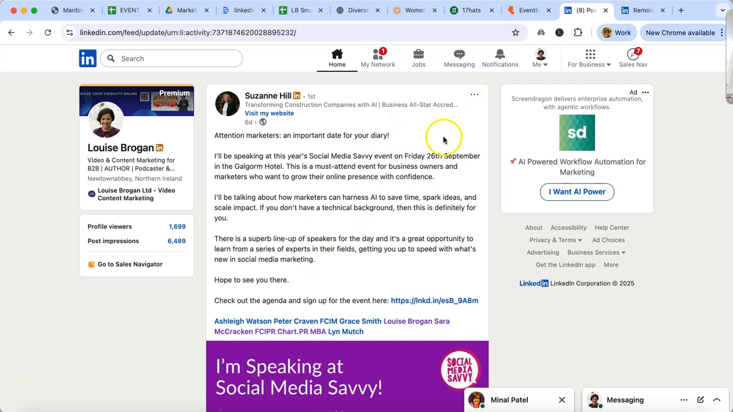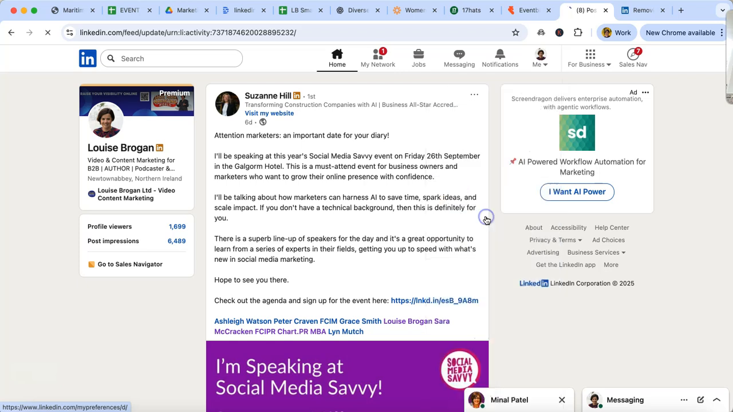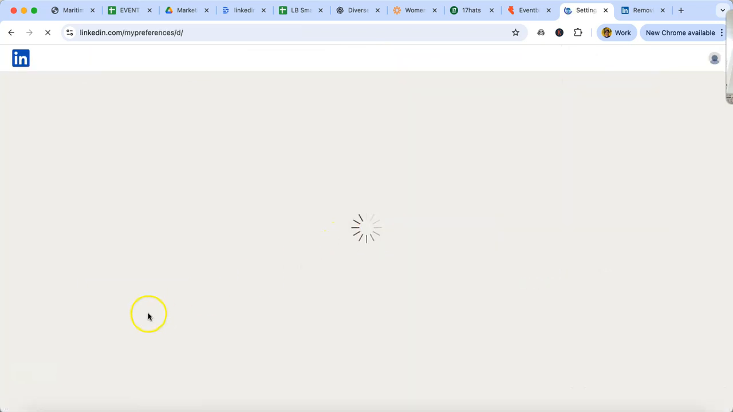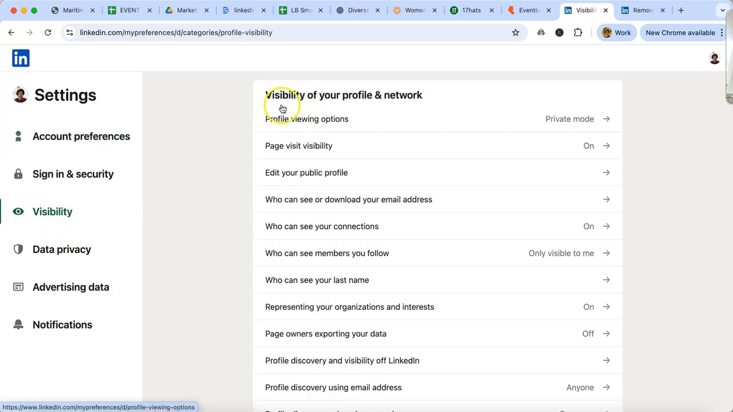If you are someone who doesn't want to be tagged in any posts, this is how you do it. Go to your Me drop-down menu, go to your Settings and Privacy. On the Settings and Privacy screen, on the left-hand side, go to Visibility. This opens up visibility of your profile and network.